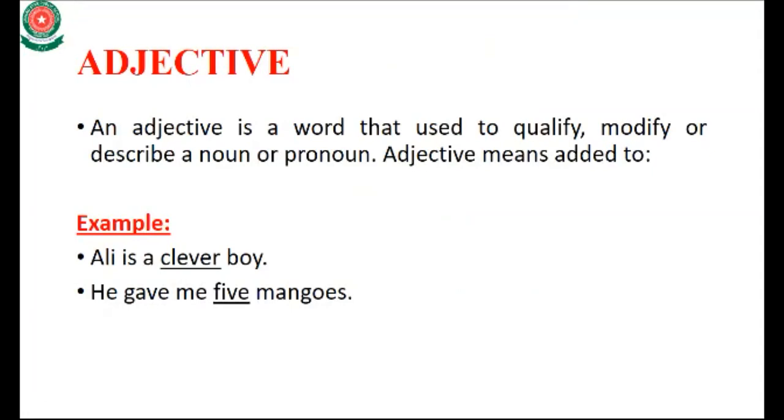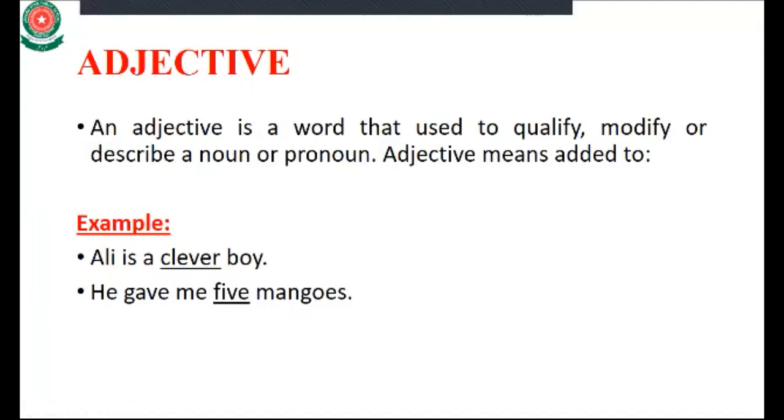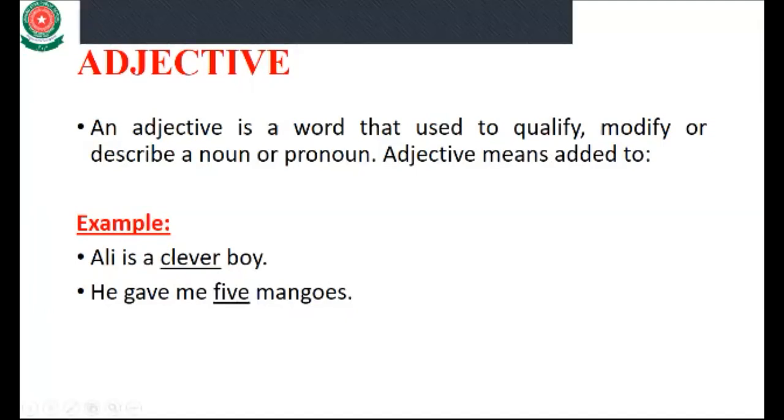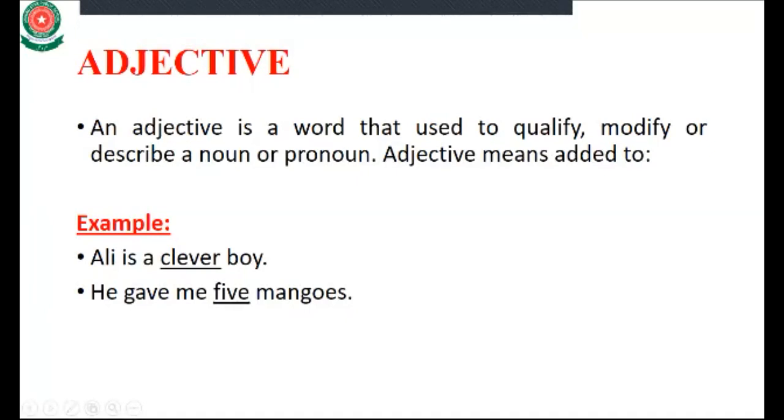For example, if you have a noun or a pronoun and you want to describe its quality, to modify it, you can use an adjective. The meaning of adjective is "added to".